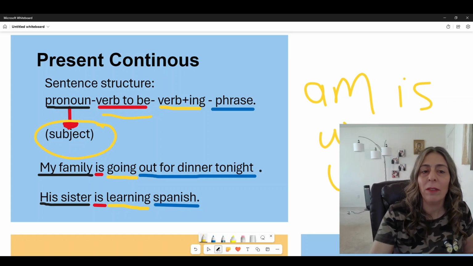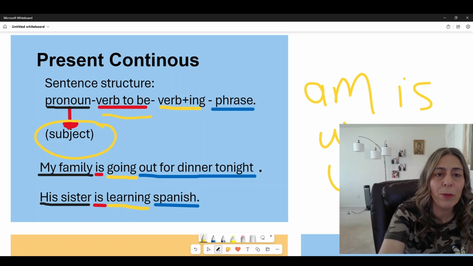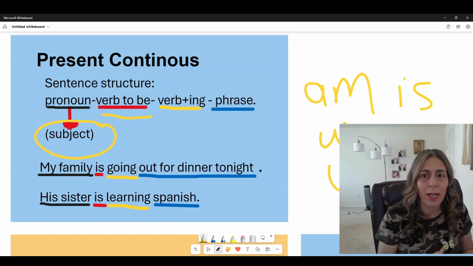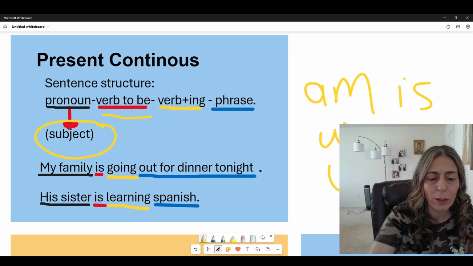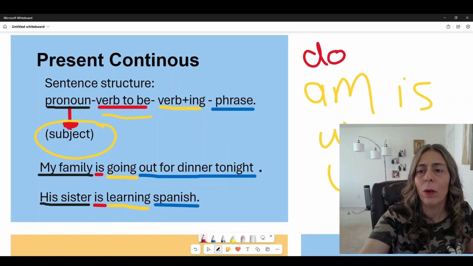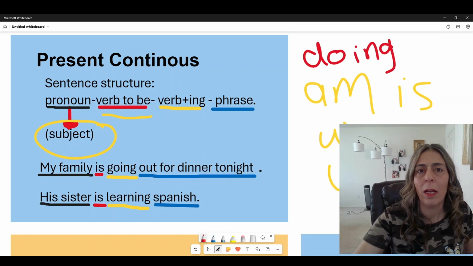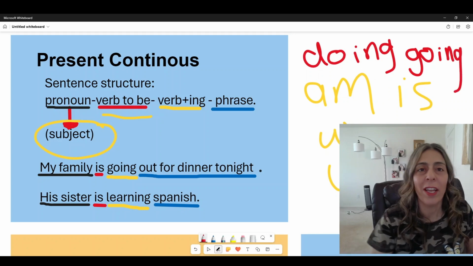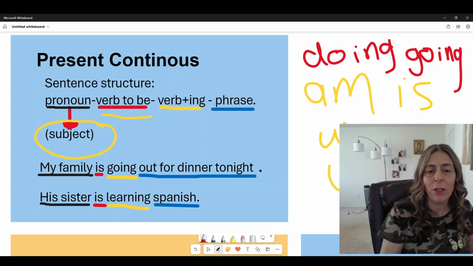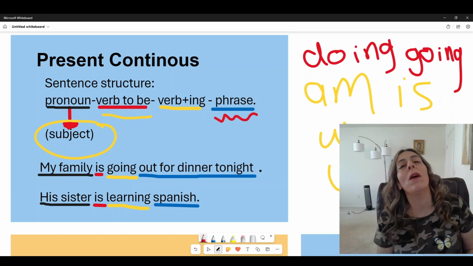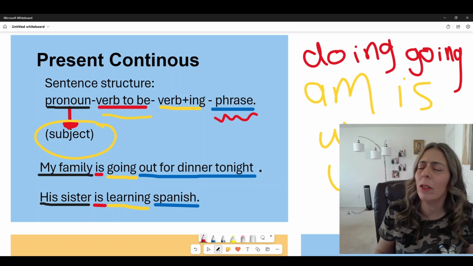And then after this comes a verb ending with ing, any verb ending with ing, such as doing or going. And after that we just have a phrase that ends the sentence. It could be anything.